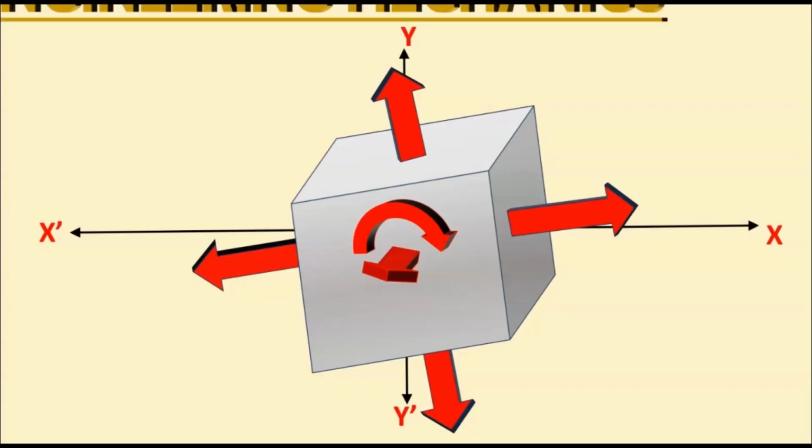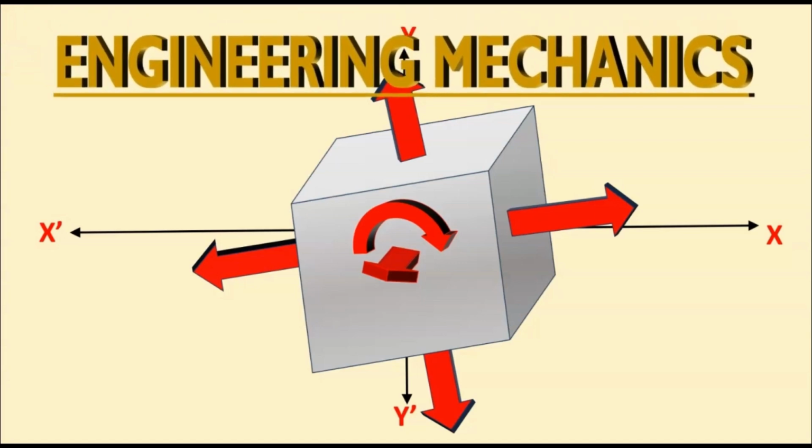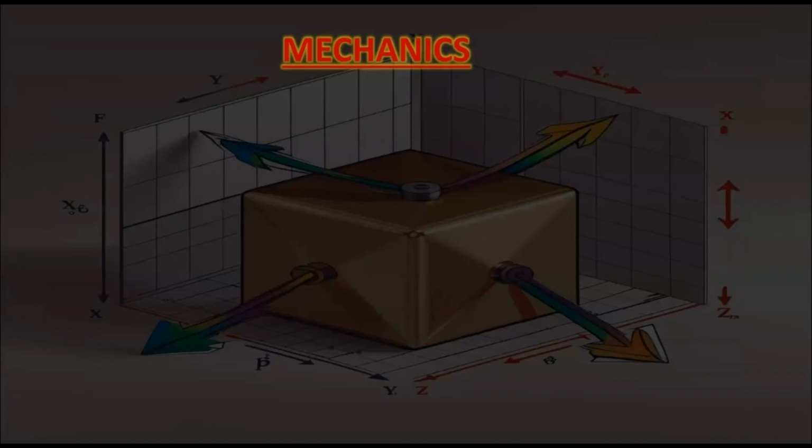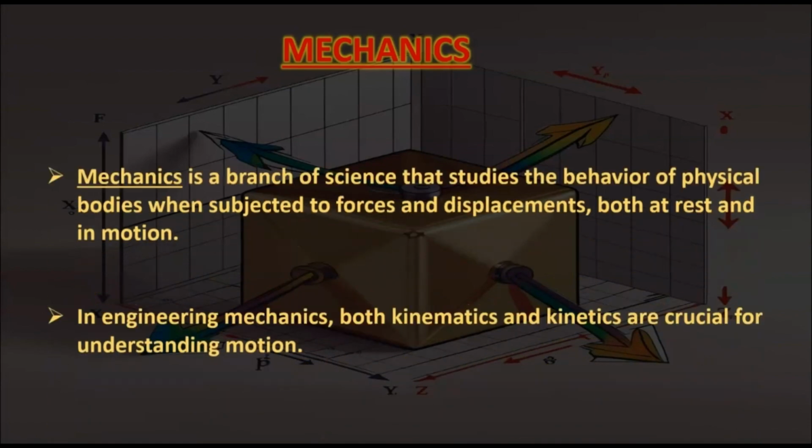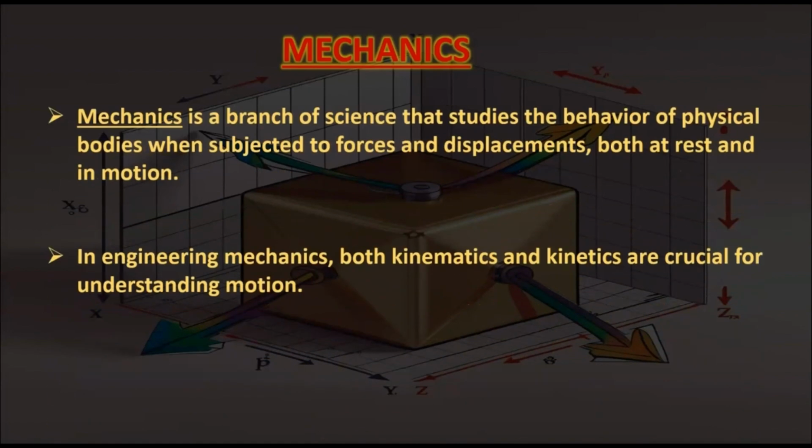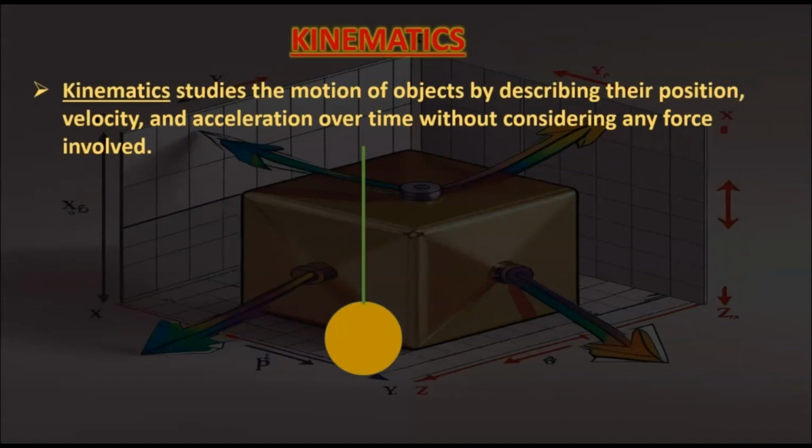This video is related to engineering mechanics, the most important subject in engineering. What is mechanics? Mechanics is a branch of science that studies the behavior of physical bodies when subjected to forces and displacements both at rest and in motion. In engineering mechanics, both kinematics and kinetics are crucial for understanding motion. What is kinematics? Kinematics studies the motion of objects by describing their position, velocity, and acceleration over time without considering